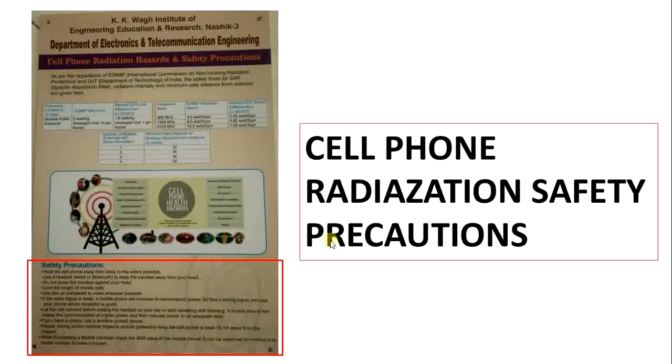If the radio signal is weak, a mobile phone will increase its transmission power, so find a strong signal and use your phone where reception is good. Let the call connect before putting the handset on your ear, and then start speaking and listening. A mobile phone first makes the communication at higher power and then reduces power to an adequate level. If you have a choice, use a landline phone.